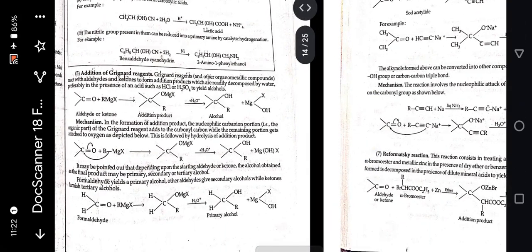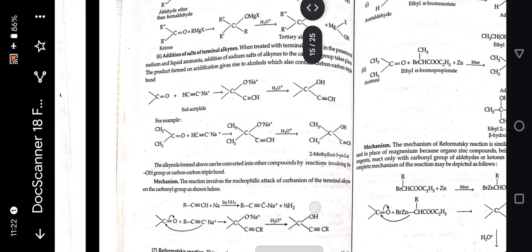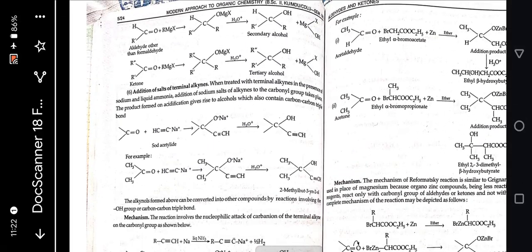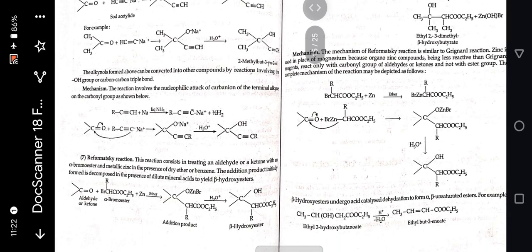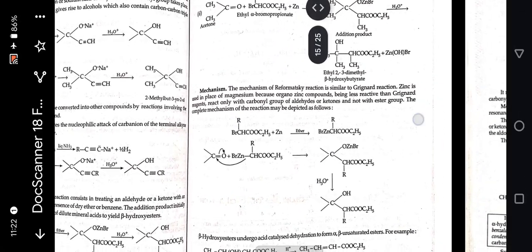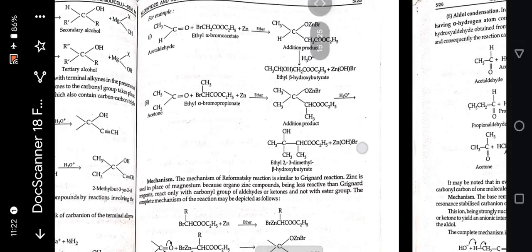Grignard reagents and other organometallic compounds react with aldehydes and ketones to form addition products which are readily decomposed by water, preferably in the presence of an acid such as HCl or H2SO4, to yield alcohols. Addition of salts of terminal alkynes. Reformatsky reaction and its mechanism.